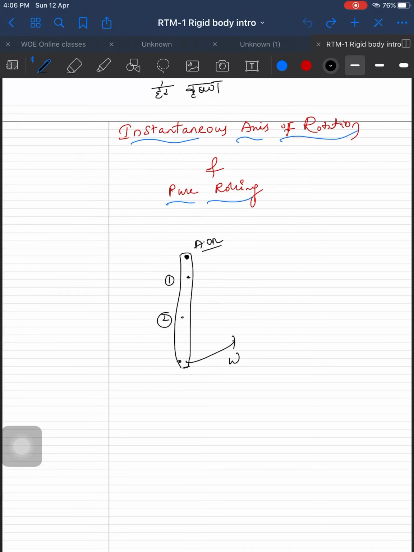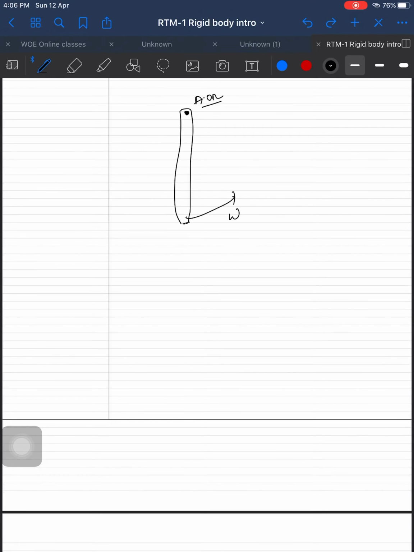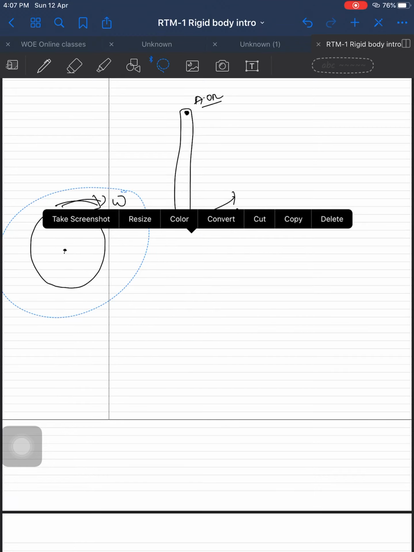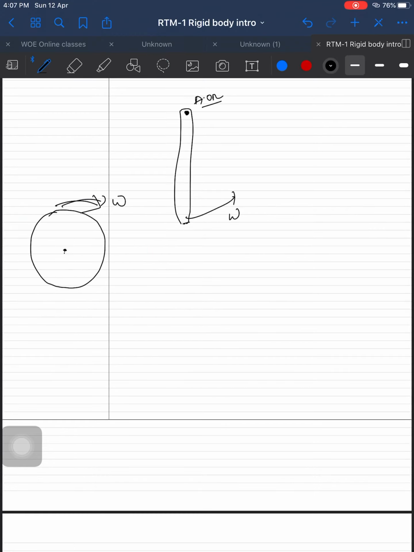Sir, what about if one end is not fixed? What to do in this case? Say there is a body rotating with angular velocity omega about any one of the points at a particular instant. It will be clear with this. Say we take the same body. It is rotating with angular velocity omega.